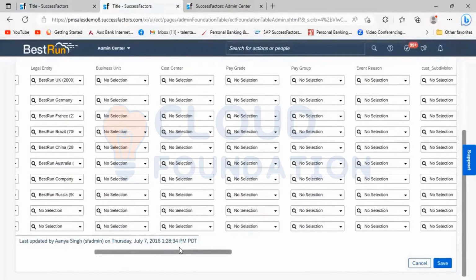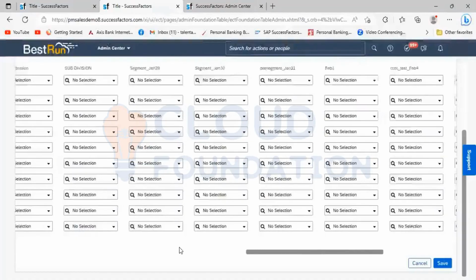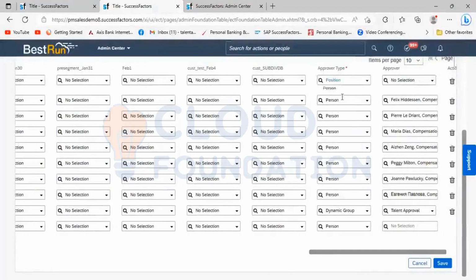When you go into the approved type, some will be person, some will be position, some will be dynamic rule, depending upon the country. For the particular country, dynamic rules are nothing but a specific rule, if you want to keep the type in that, who is designated under the same rule.